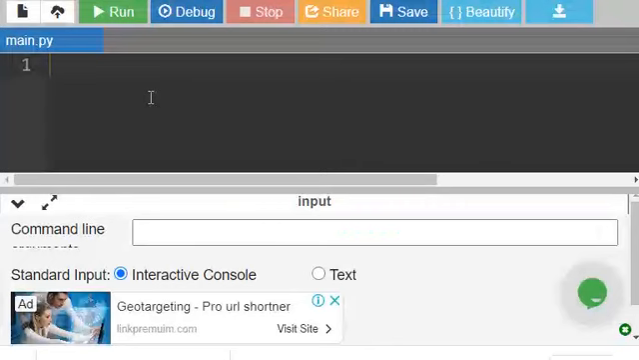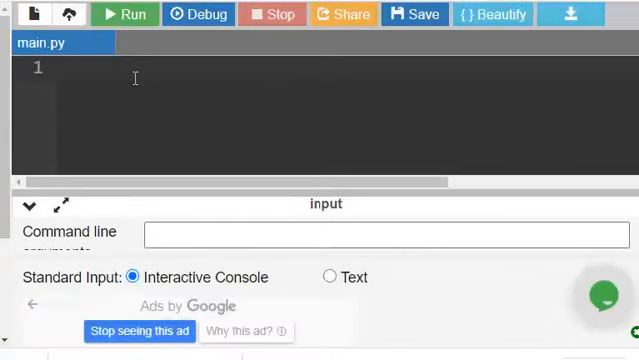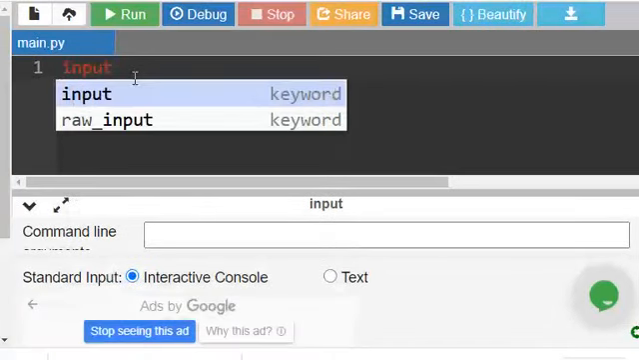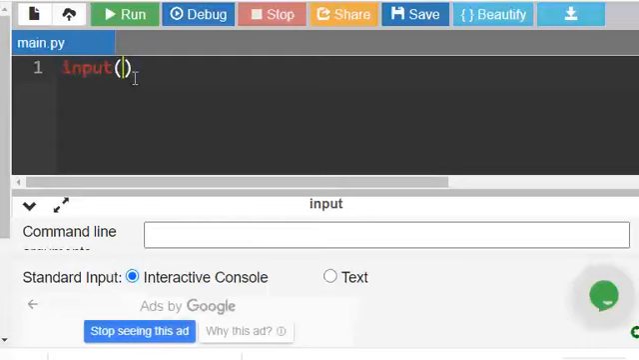As usual, I am using the online compiler onlinegdb.com. In the Google address bar, type onlinegdb.com and on the top right corner, choose Python. Last week we discussed the input statement. Input, we can also give like this, or we can also give some message.